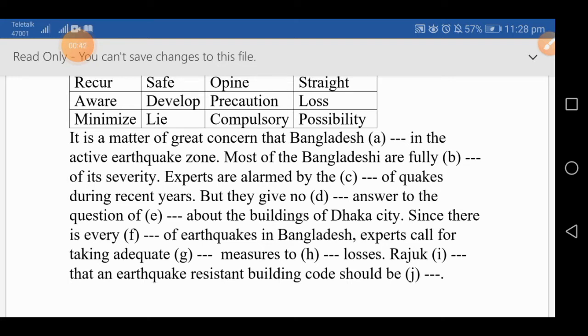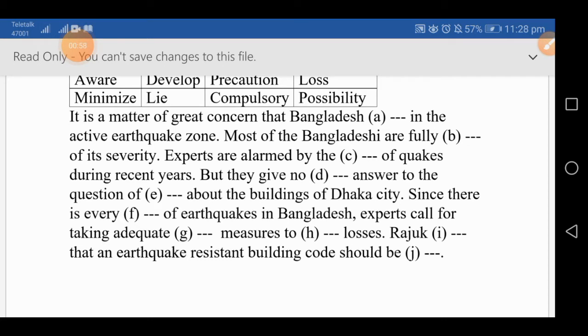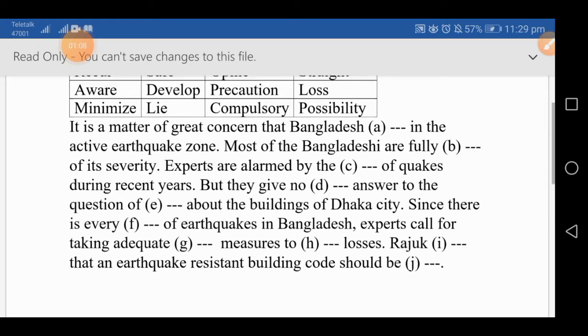Okay, in our next line, but they give no dash answer to the question of, again gap, about the building of Dhaka city. Since there is every gap of earthquakes in Bangladesh, experts call for taking educate dash measures to dash losses. Rajuk, that an earthquake resistant building code should be, then gap.